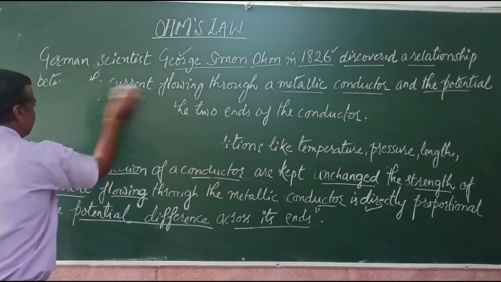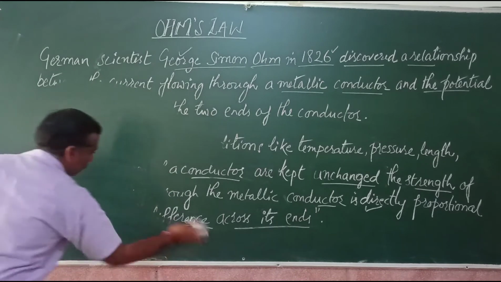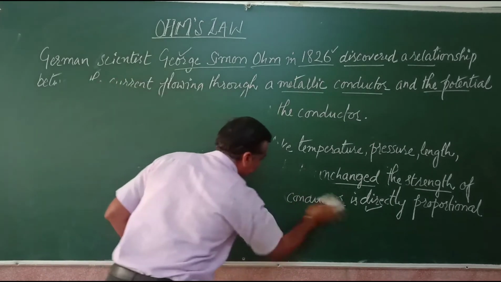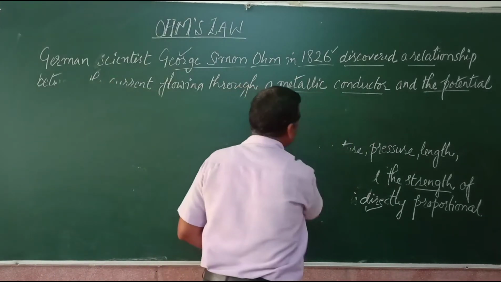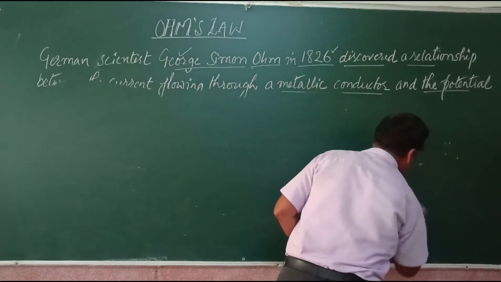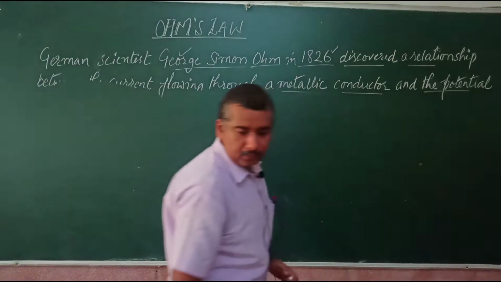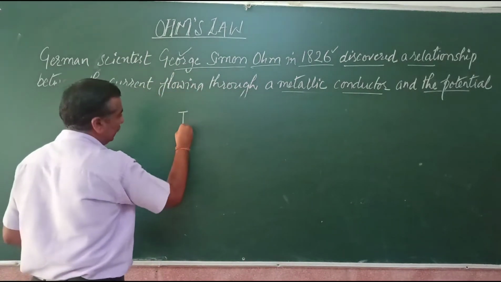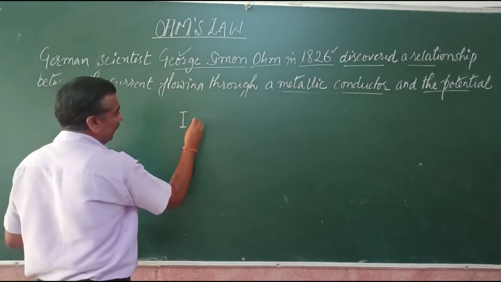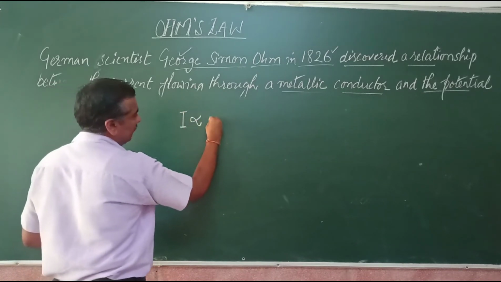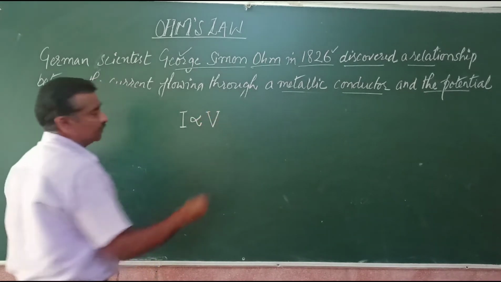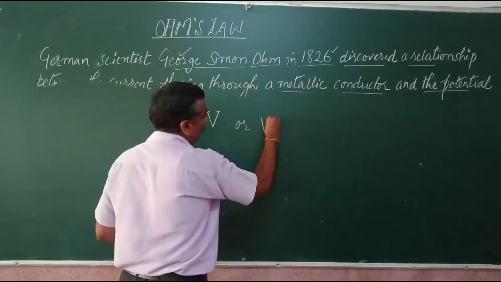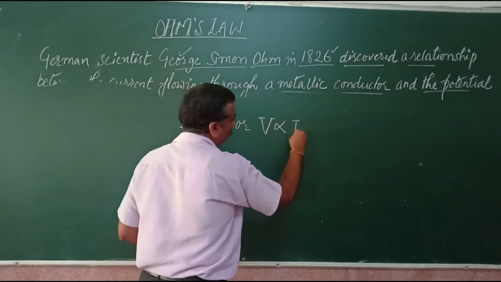Let us see how we can mathematically represent this law. This law can be easily represented mathematically, and we can calculate the amount of current from the potential difference. The amount of current, as you know, is represented by capital I. The amount of current flowing through a conductor is directly proportional to the potential difference across the two ends of the conductor. So if I is proportional to V, we can also write V is directly proportional to I,